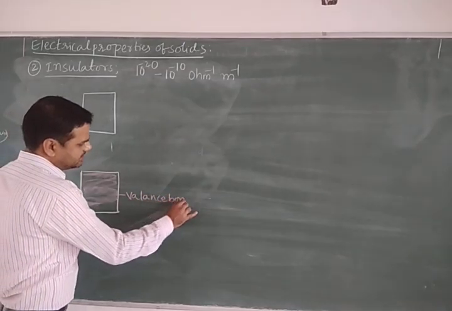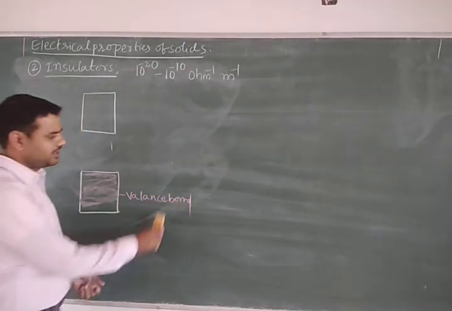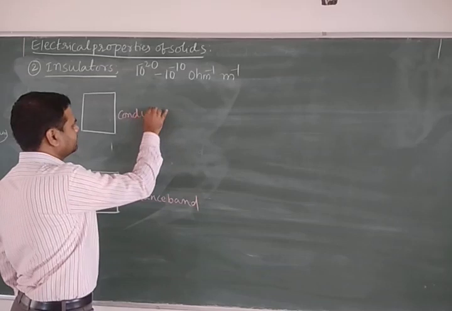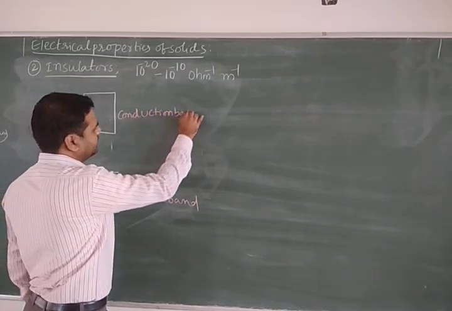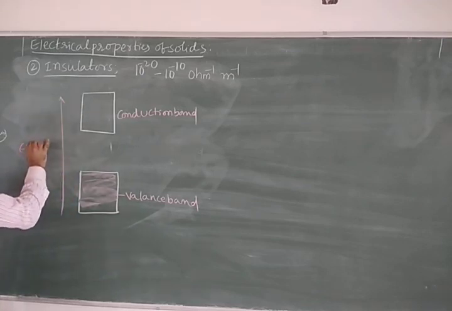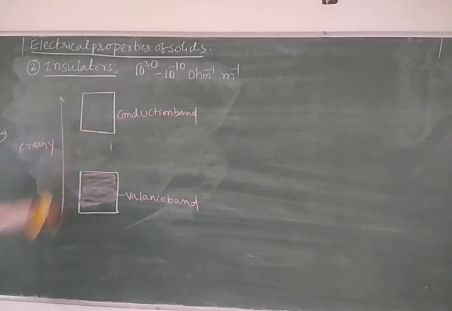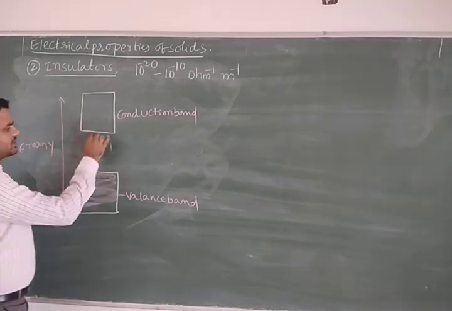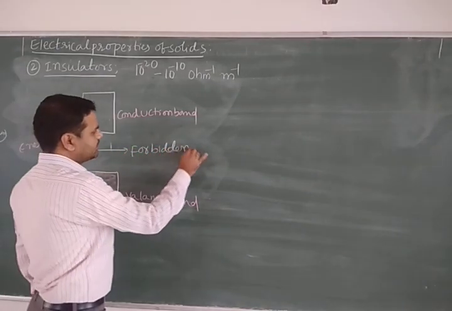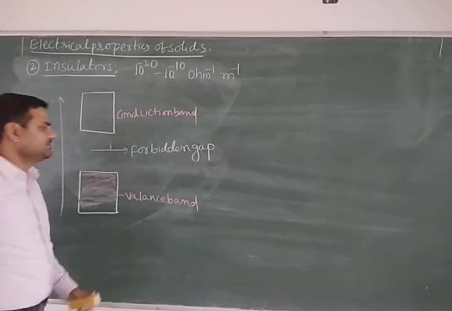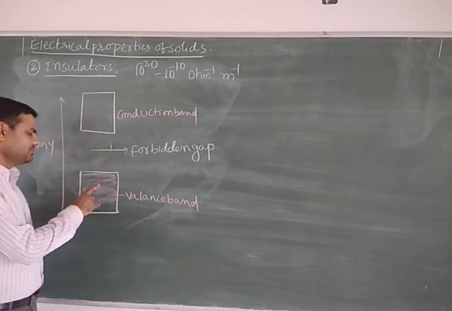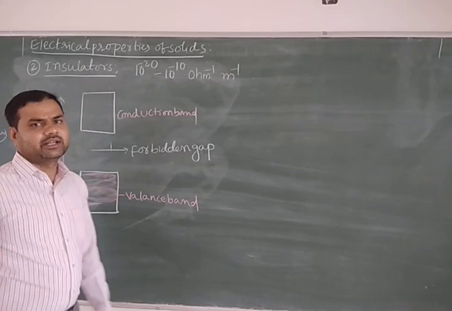Just take this as the valency band, and the next one as the conduction band. The energy gap between the valency band and conduction band is high, and whatever gap is here is called a forbidden gap. The energy gap between the conduction band and valency band is called what? Forbidden gap. The energy difference is large, therefore